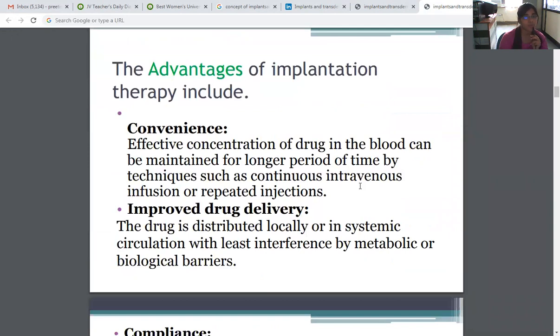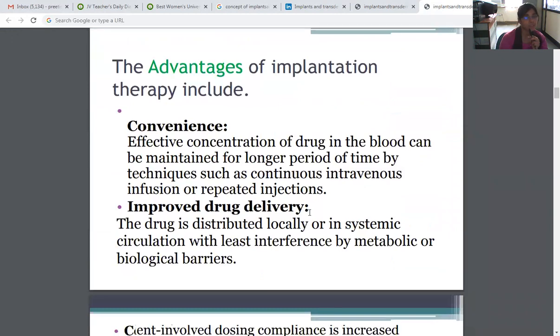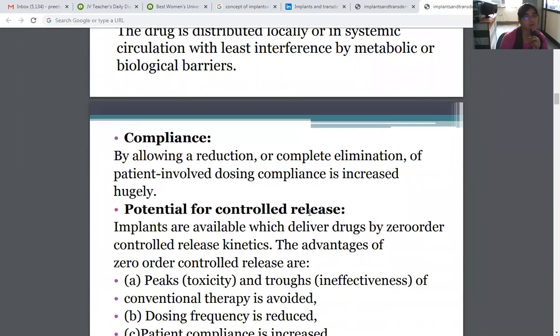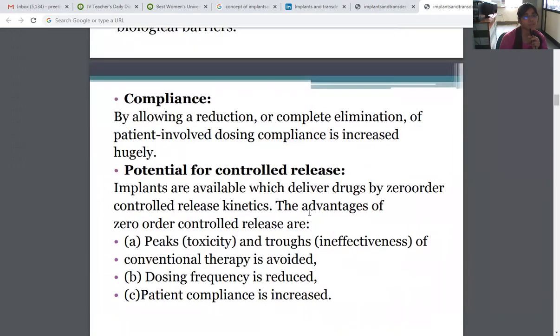Effective concentration of drug in the blood can be maintained for a longer period of time by techniques such as continuous intravenous infusion or repeated injections. Improved drug delivery: the drug is distributed locally or in systemic circulation with least interference by metabolic or biological barriers. Compliance: by allowing a reduction or complete elimination of patient-involved dosing, compliance is increased hugely.